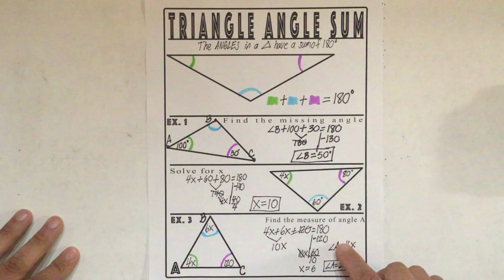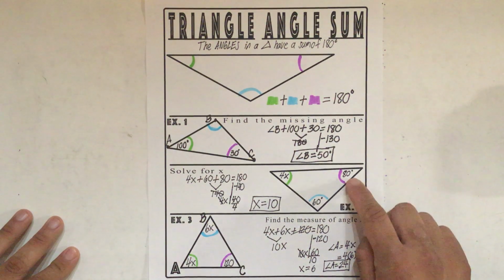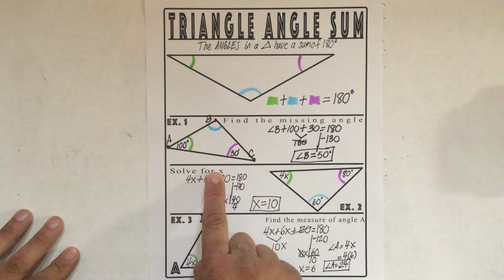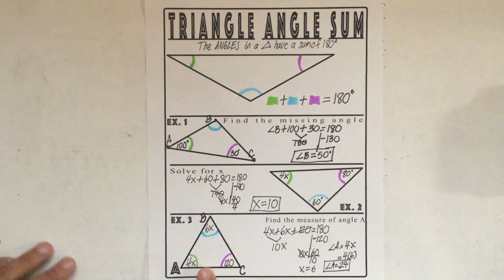Actually, these are the two types of examples that we're going to see. We're going to see ones that say solve for x, and ones that say solve for a certain angle. It could be ABC, it could be XYZ, it could be any letter, right? It depends on whatever letters they use. So next, we're going to see some examples of what that looks like on Delta Math.